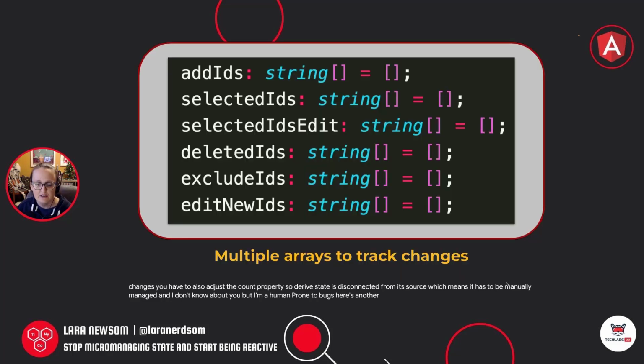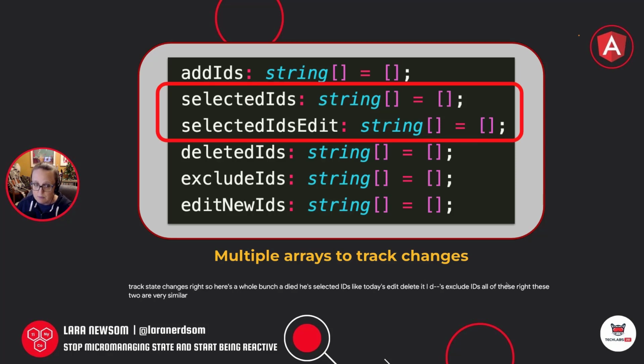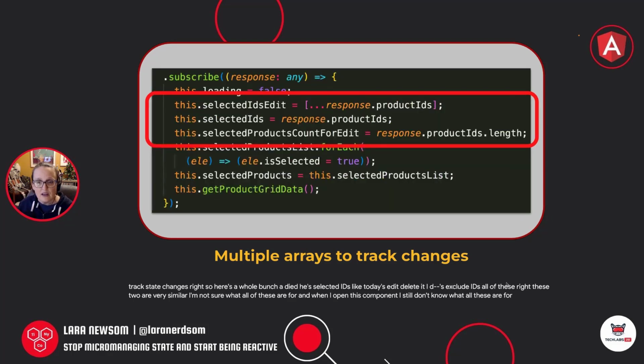Here's another flavor of the component properties: multiple arrays to track state changes, right? So here's a whole bunch: add IDs, selected IDs, edit IDs, deleted IDs, exclude IDs, all of these, right? These two are very similar. I'm not sure what all of these are for. And when I open this component, I still don't know what all of these are for. And here they are in action, right? So I've subscribed and I'm going to set one of them equal to a copy of the response product IDs. And then I'm going to set one directly equal to the response product IDs. And then you can see we have our count property, which is the length, right? So all of these properties are going to have to be manually managed.